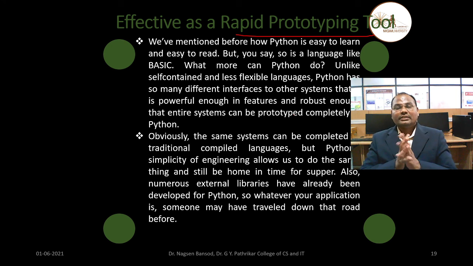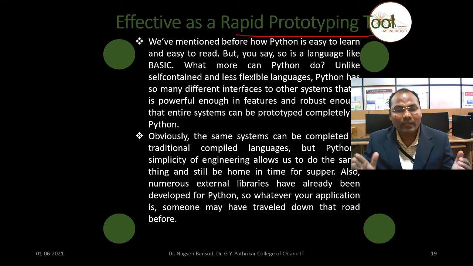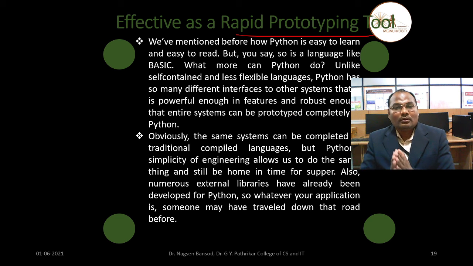In today's lecture we have seen the features of the Python programming language. Robustness we saw, prototype, effective. We can design a tool, and that tool provides us a rapid prototype model of the actual system.